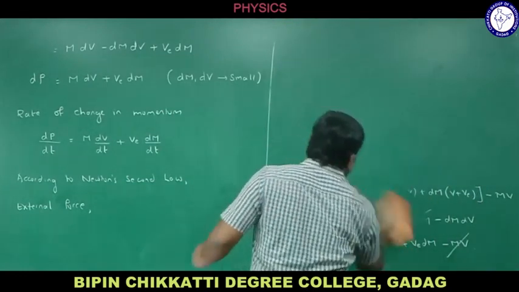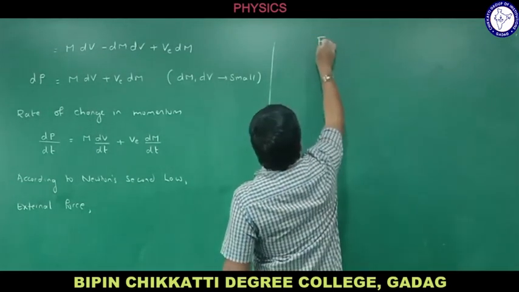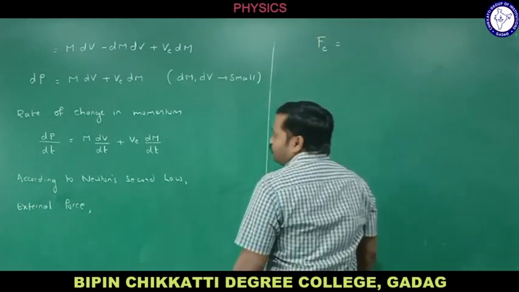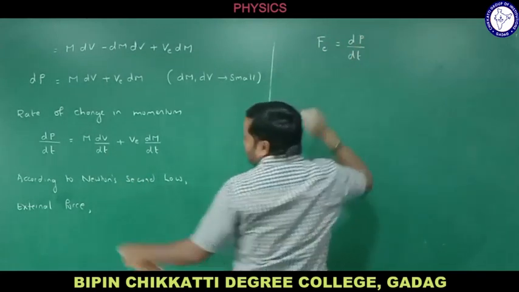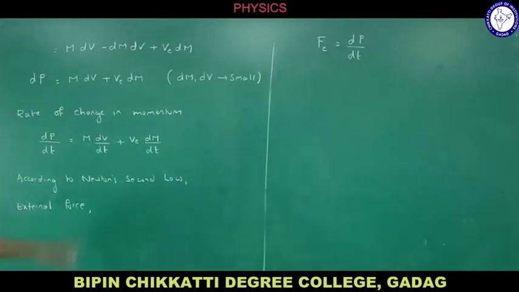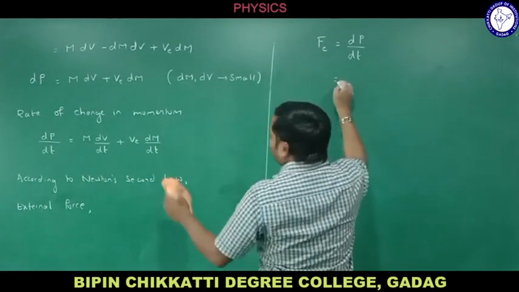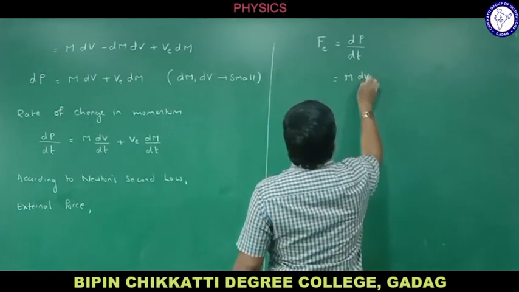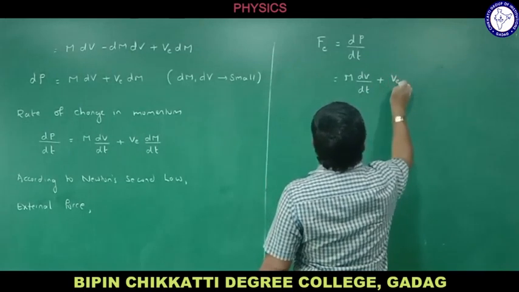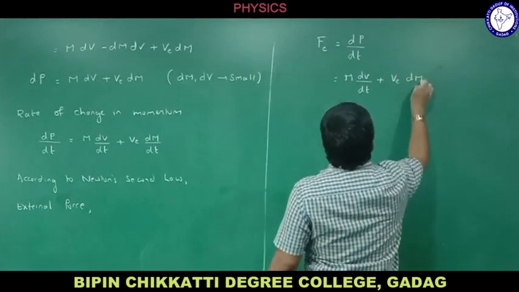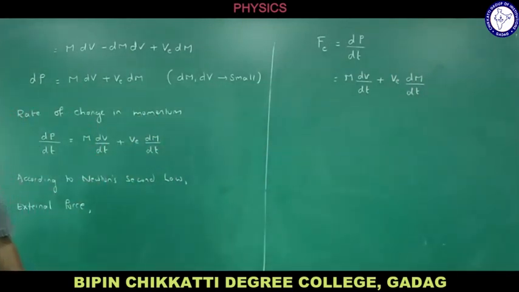So what is the external force? Let me write it as F external, that is equal to, from Newton's second law, dp divided by dt, right? But we have what is dp by dt. Let me substitute there. So what do I get here? That is equal to m into dv upon dt plus ve dm upon dt. This is rate of change in momentum. Let me substitute there.